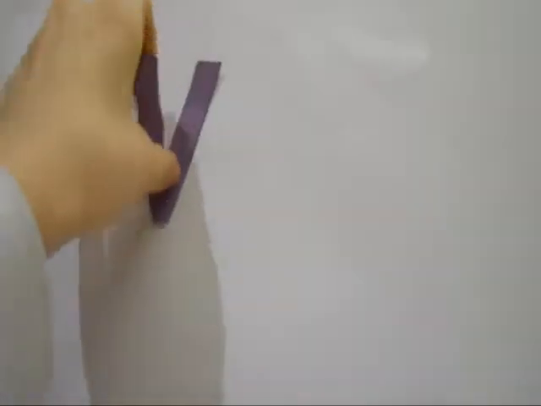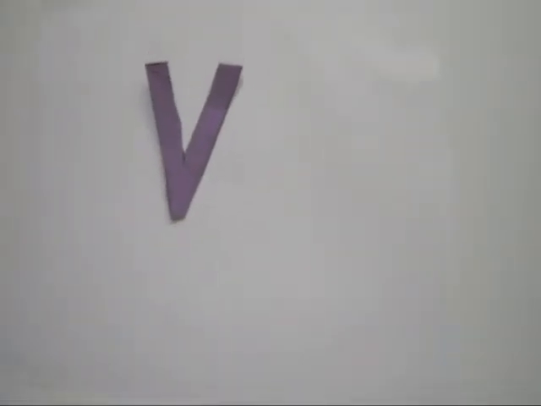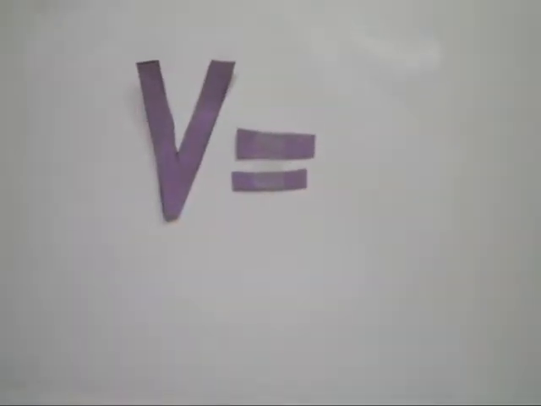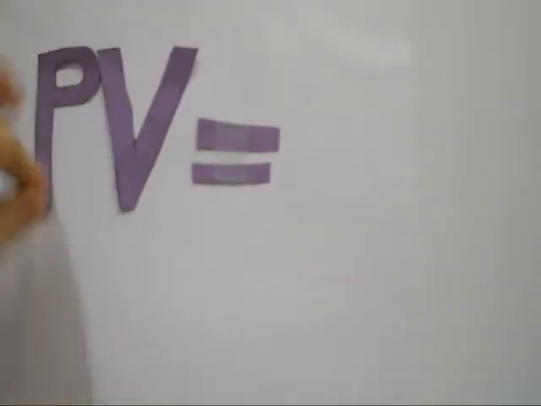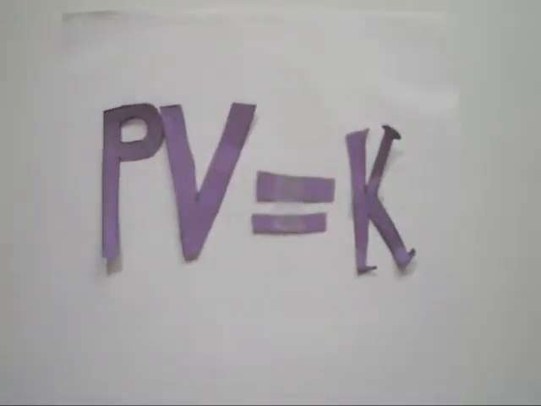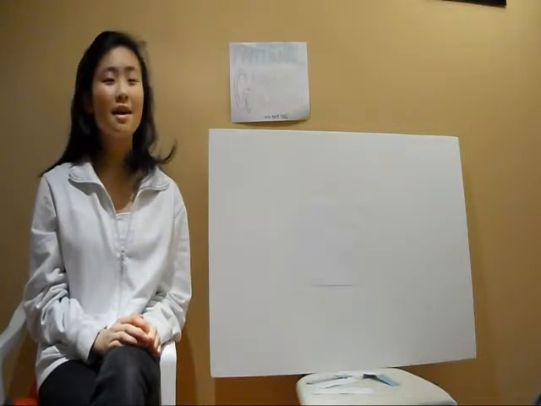Now let's simplify this with an equation. So the volume, represented by V, is inversely proportional to the amount of pressure, external pressure, applied. Now this equation can be rewritten so that the pressure times the volume is equal to the proportionality constant. Now I bet you're thinking, how on earth does this apply to anything, Zeng?